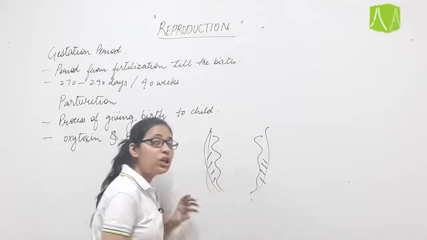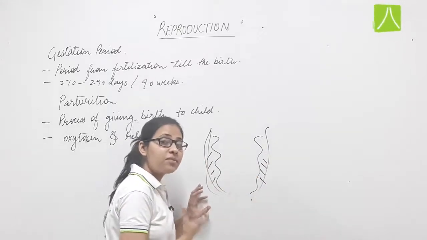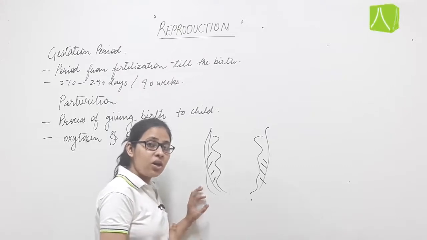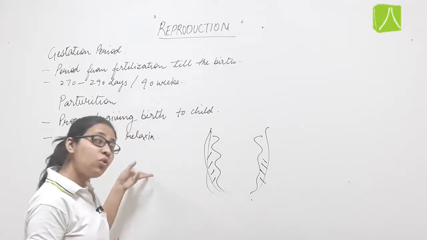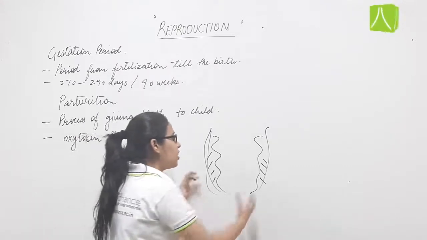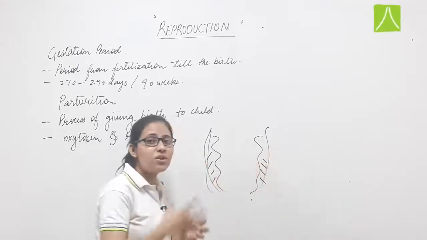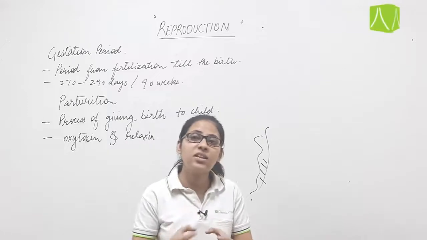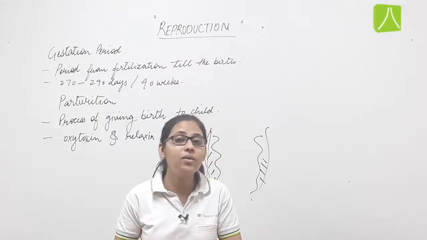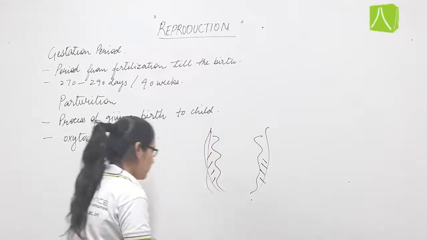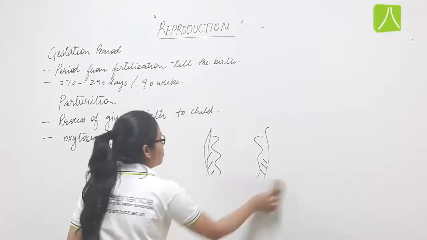The involuntary contraction in the myometrium starts during parturition because of the secretion of these two hormones, as a result of which the pressure builds up in the uterus, and the child or the baby is expelled out through the birth canal. This process is known as parturition.